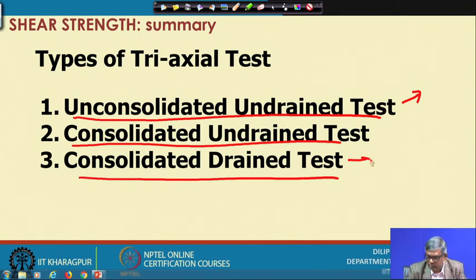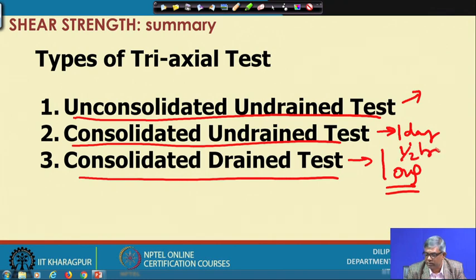This test takes a long time, maybe a week. For the consolidated undrained test, 1 day for consolidation and for shearing maybe another half an hour.